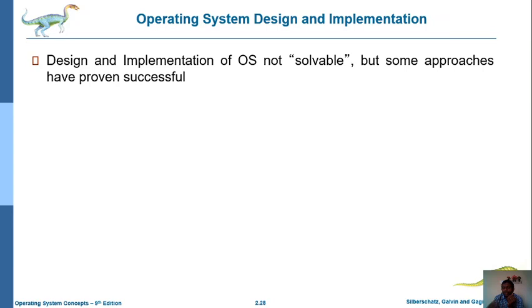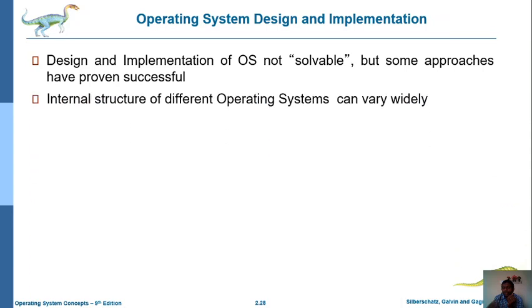And next, operating system design and implementation. Till now we have discussed what the system programs are. Now we can discuss how we are going to implement the operating system and how to design that particular operating system. Here, to design or to implement any operating system is not a simple task, not an easily solvable task. It is a very difficult task.